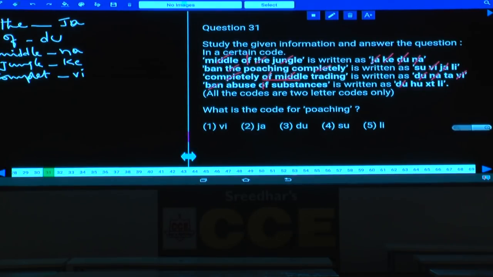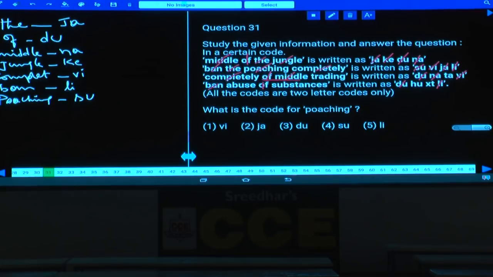Then ban and poaching. Ban is the word which is common between the first and the fourth. Then what is the code which is common between these two? SU and LI. LI is common between these two, and the code to the word ban is LI. Then in the second statement, what is the word which is left over here? Poaching is the word which is left over, and the code which is left over is SU. The code to the word poaching is SU.